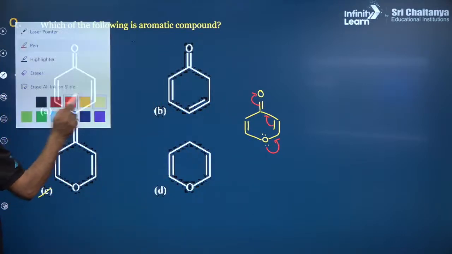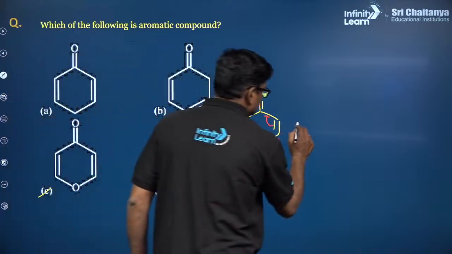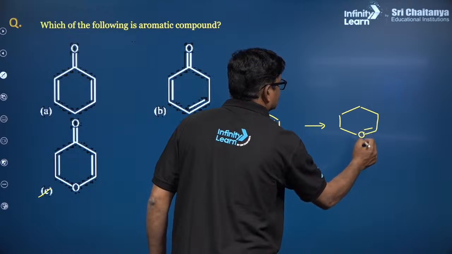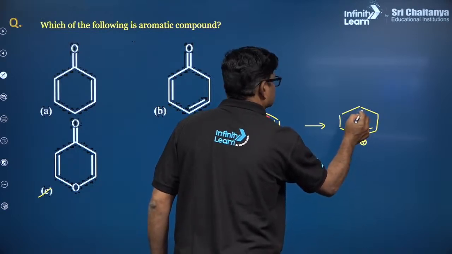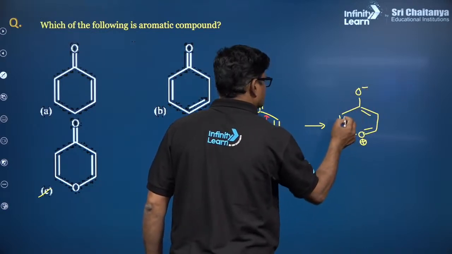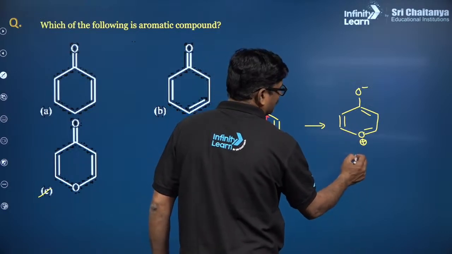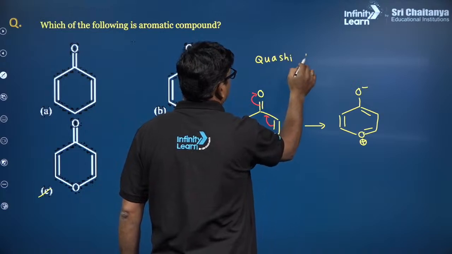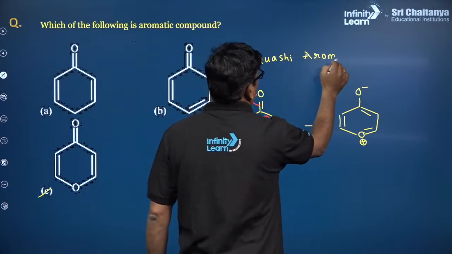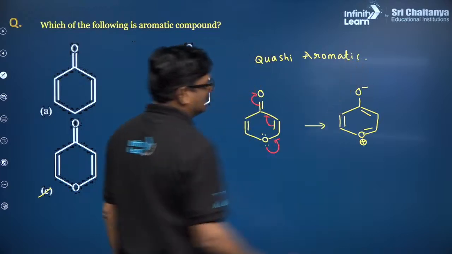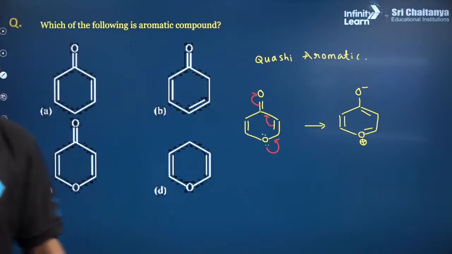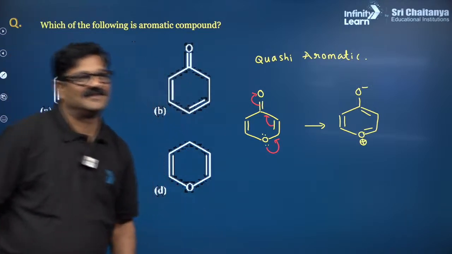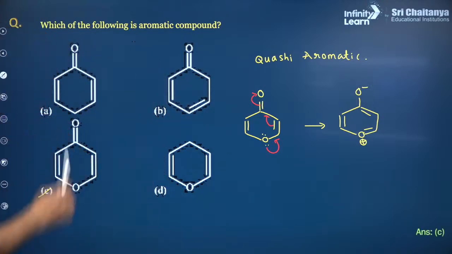Now as a result of this, this is aromatic. This kind of phenomenon is called quasi-aromatic. You understand? Clear? Answer is C. Very good.